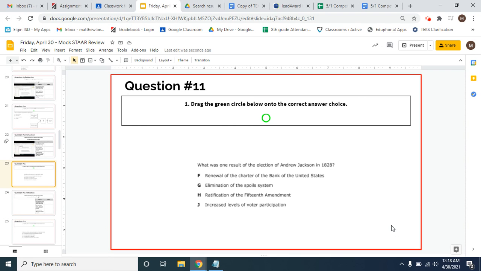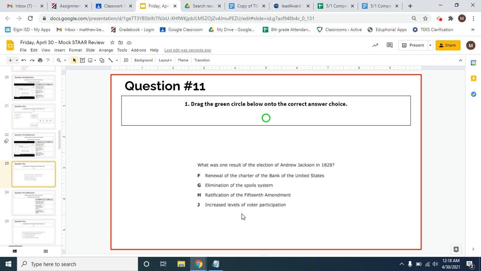All right, this question says, what was one result of the election of Andrew Jackson in 1828? So the correct answer here would be J. It increased levels of voter participation. The reason why is because for the first time, a lot of people who had never really voted in the past went out and voted for Andrew Jackson.